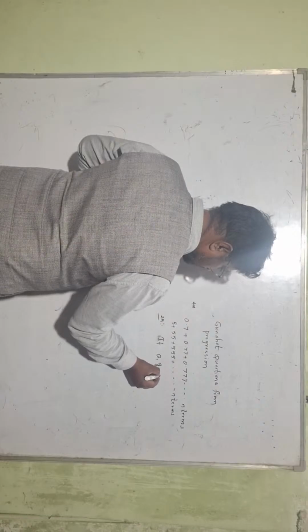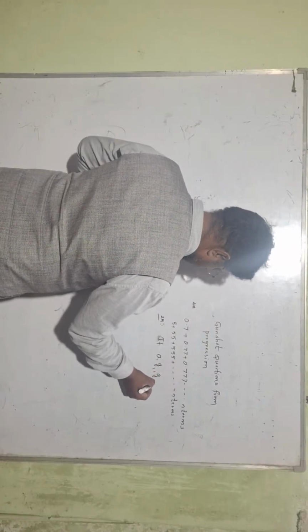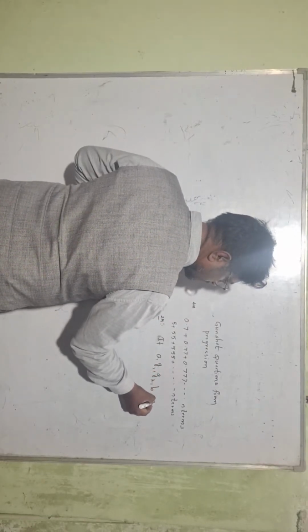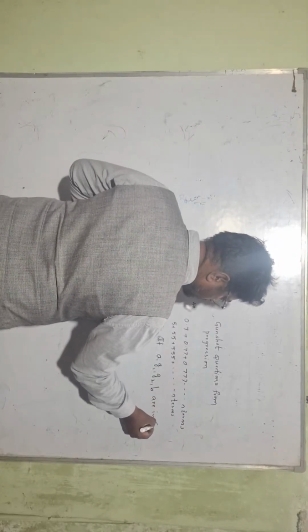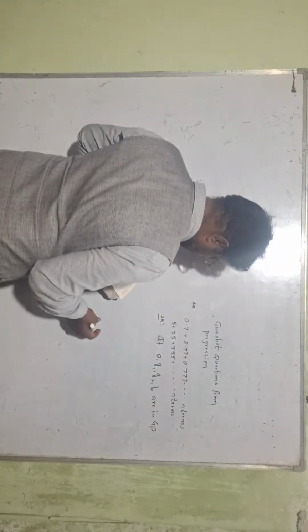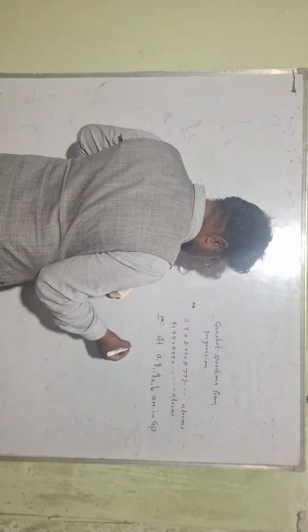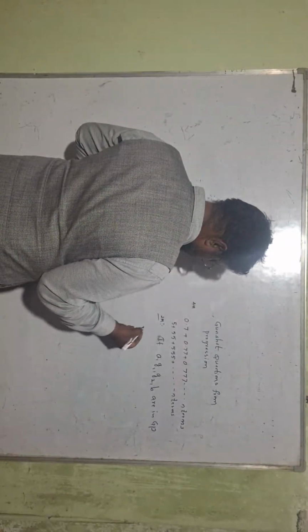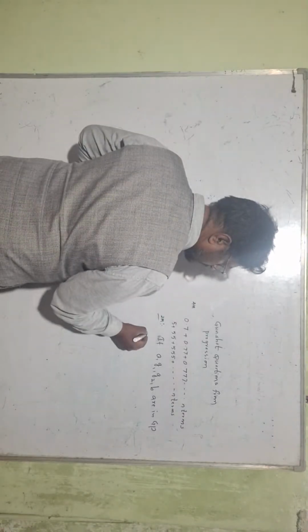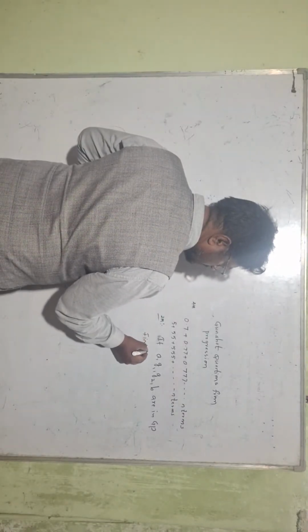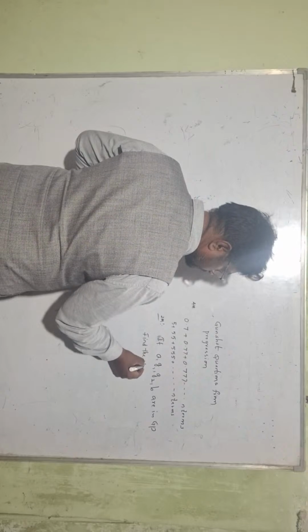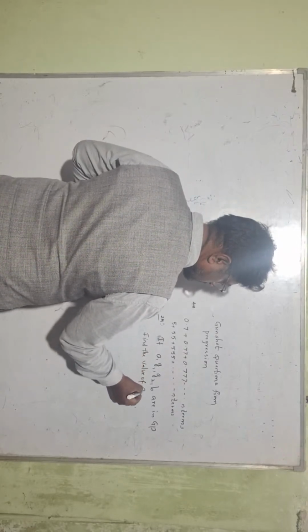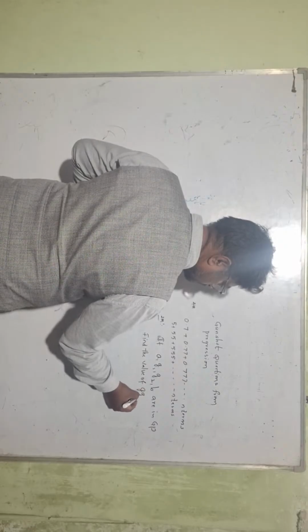If A, G1, G2, B are in GP, then find the value of G1 G2. Find the value of G1 into G2.